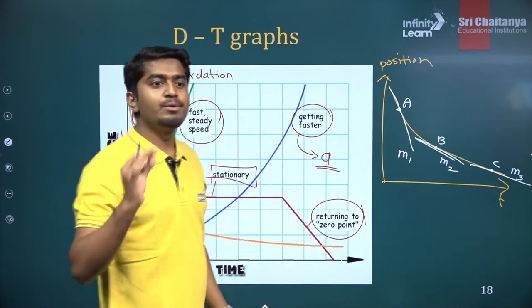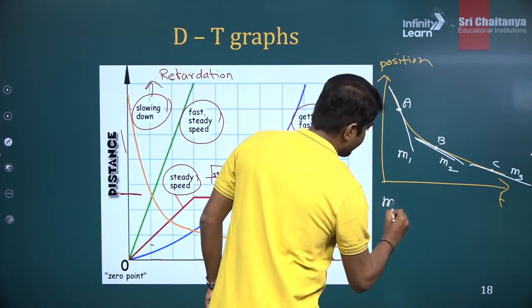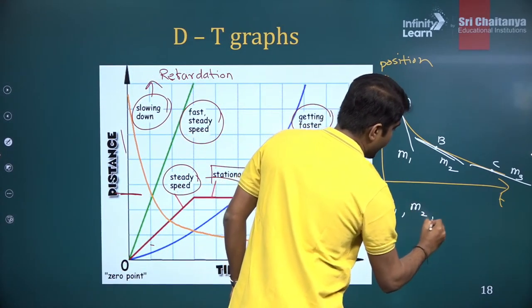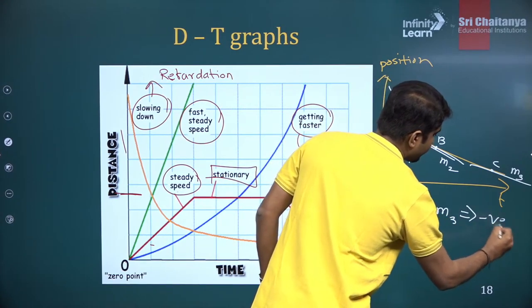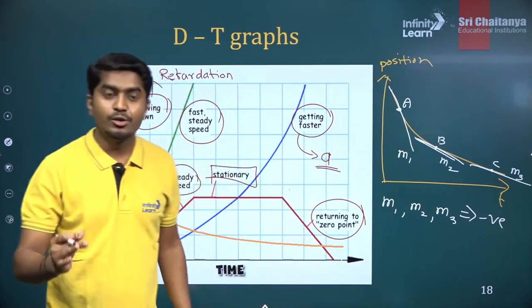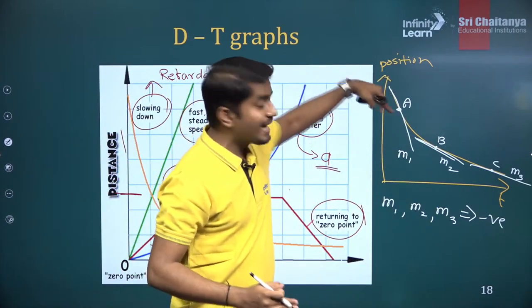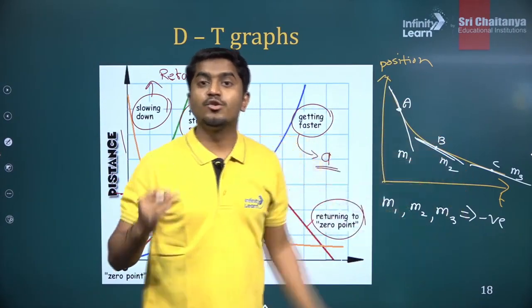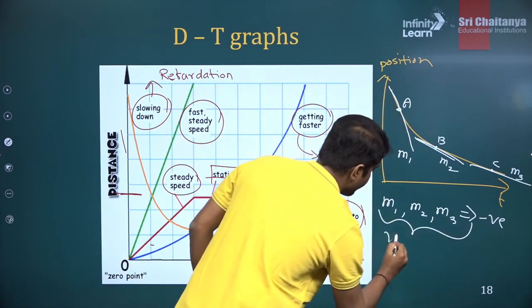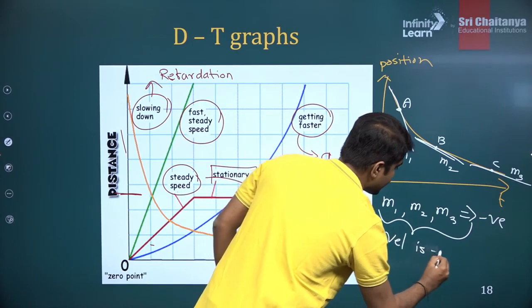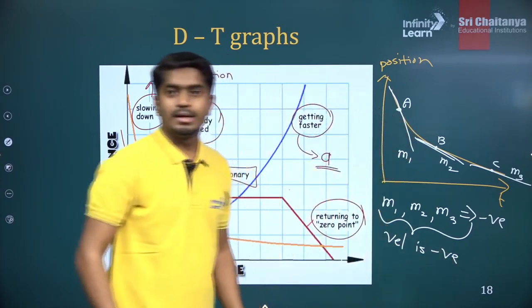So that will tell you the velocity at all these points is going to be negative. So at all these points, velocity is negative, right?